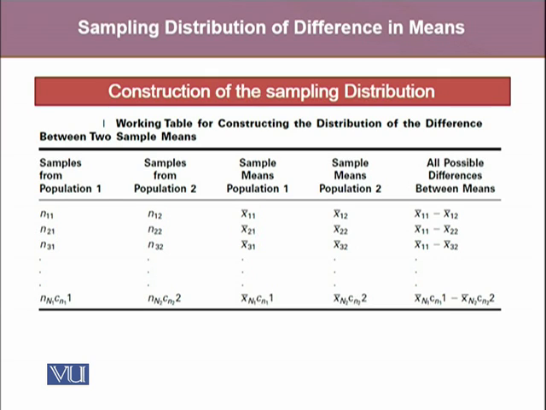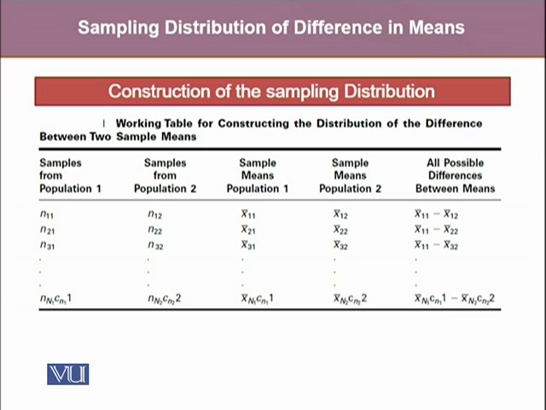And hence, since our desire is to construct the sampling distribution for the difference between two sample means, we will take all possible differences between the means coming from all possible samples of population 1 and population 2. And hence, we use this information to construct a sampling distribution.